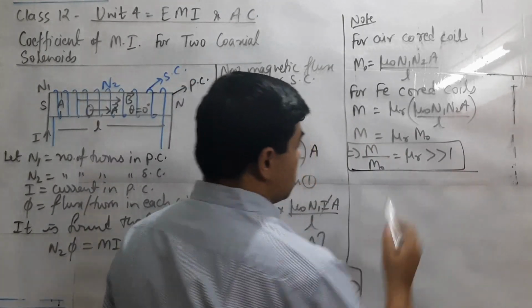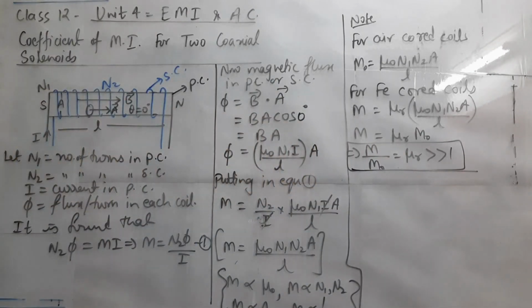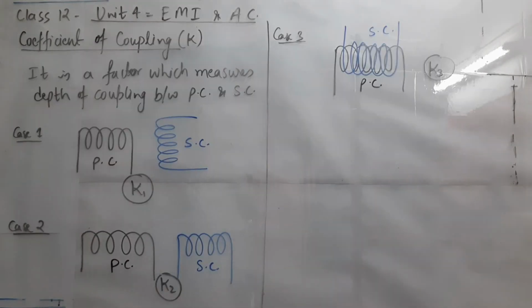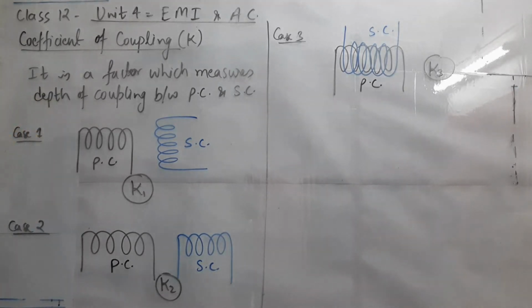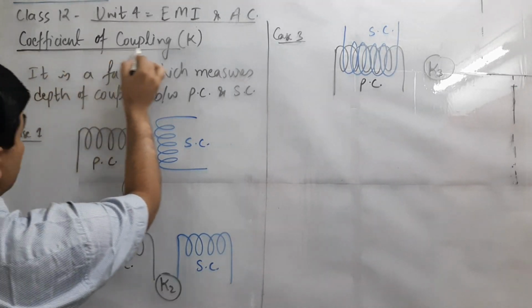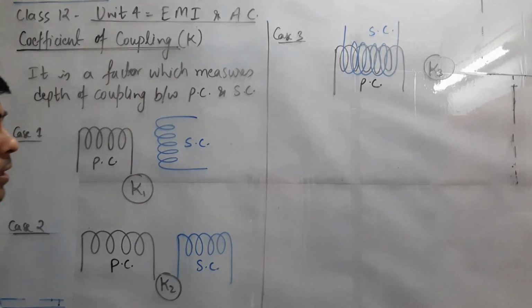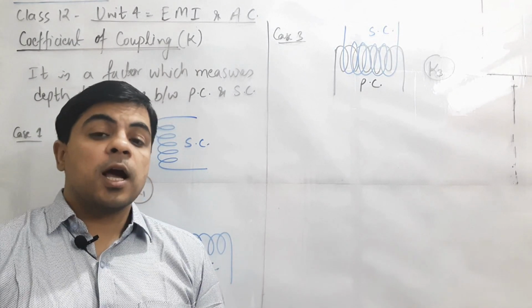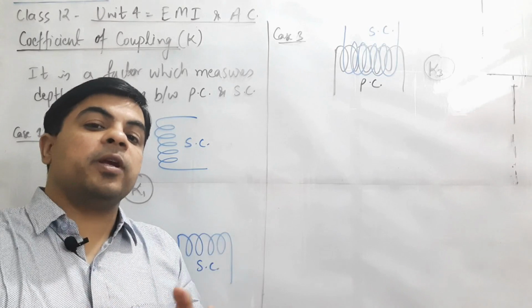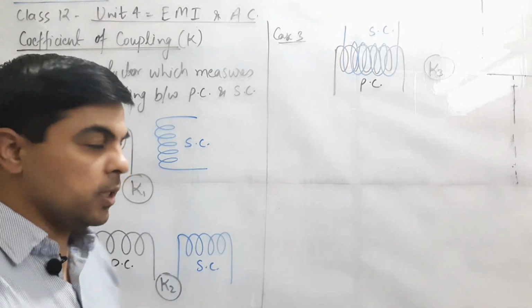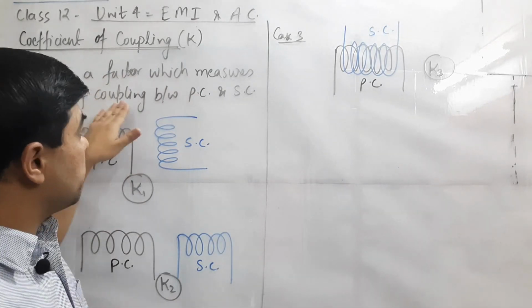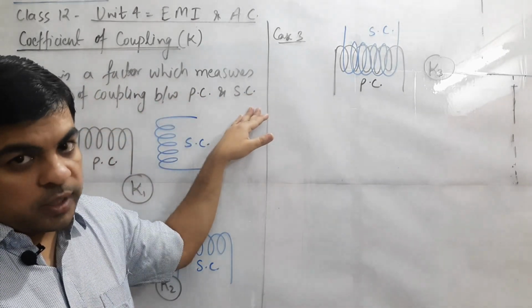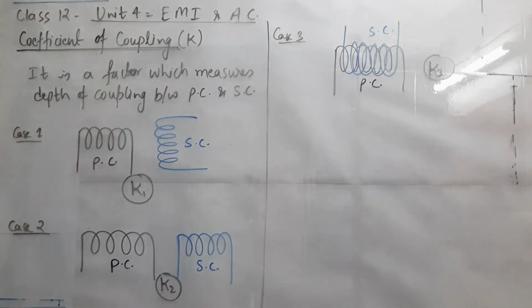You can note down this derivation. Now we have the next term related to mutual induction, called the coefficient of coupling, denoted by K. It is a factor which tells us how much of the flux of the primary coil is passing through the secondary coil. We can say it measures the degree of coupling between the primary coil and the secondary coil in terms of magnetic flux.